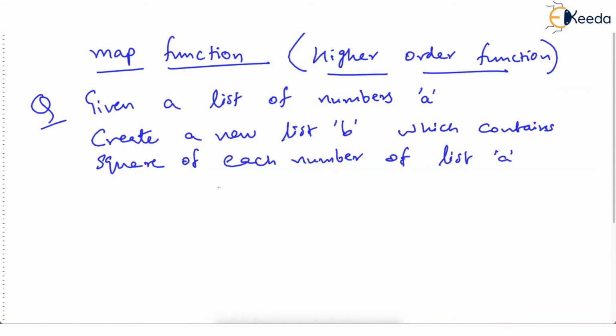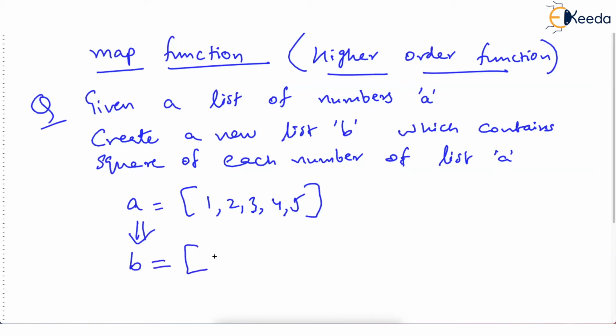This is the question. As an example, suppose A is, let's say, 1, 2, 3, 4, 5. This is a list. Then what should happen is we should create a new list B, and the elements in B should be the square of each number of A. So 1 will be mapped, check my words, 1 will be mapped to 1, 2 is mapped to 4, 3 is mapped to 9, 4 is mapped to 16, and 5 is mapped to 25.